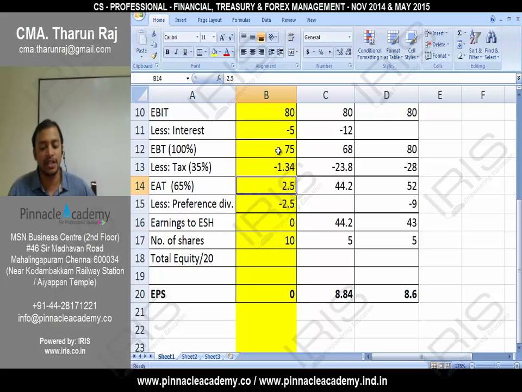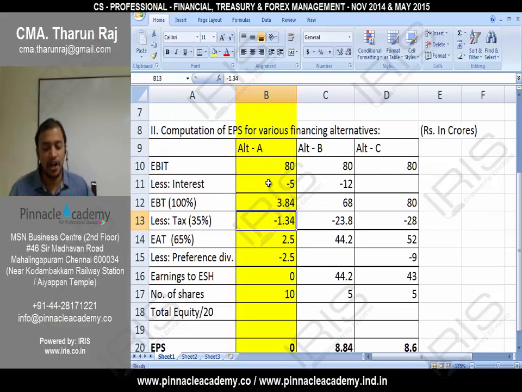And what should be earnings before tax? 3.84. Correct? So we are doing reverse calculation and then interest will not change. So if EBT is 3.84, what should be EBIT? 8.84. 8.84 minus 5 is 3.84.